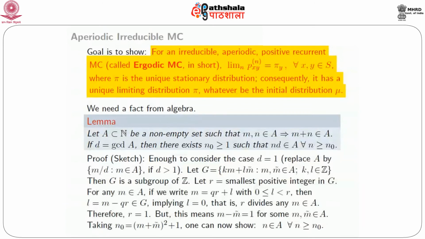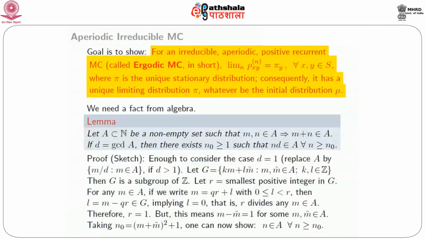Because in general, R, which is 1, is in G, and remember that any element of G is obtained as km plus lm tilde, where k and l are elements of Z and m and m tilde are in A. But if m is in A and k is a positive integer, then km is in A, and so on.